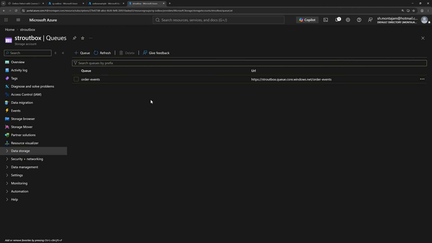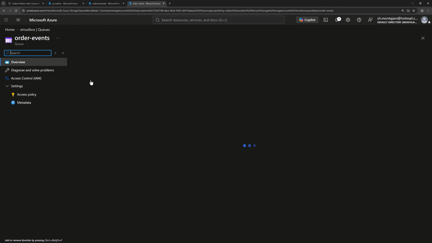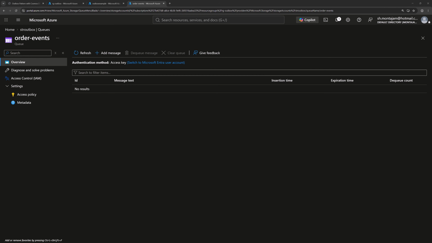And in the storage account, we have our orders events queue, which I created earlier to save time, which is going to have events when we create an order in the future. And as you can see, there is no event in the order events queue of the storage account.